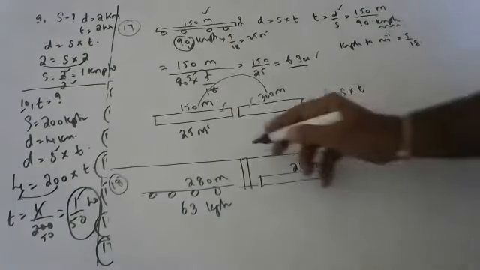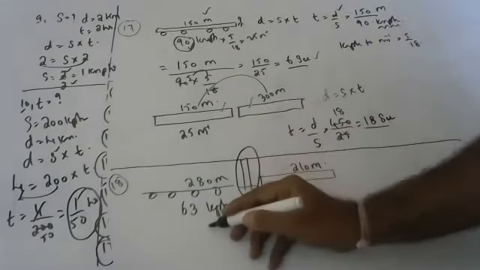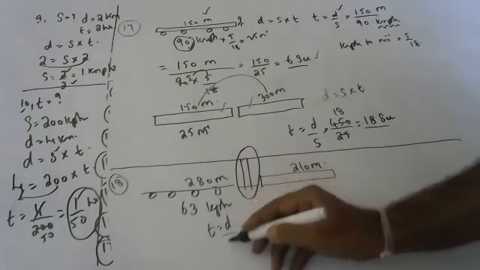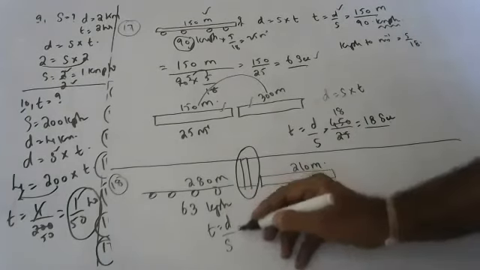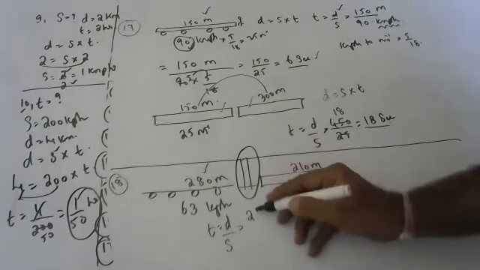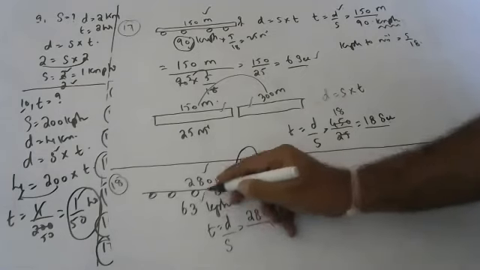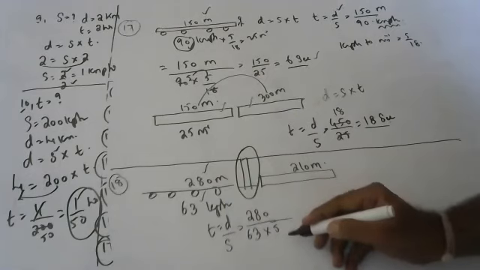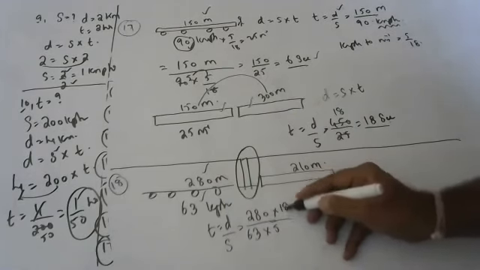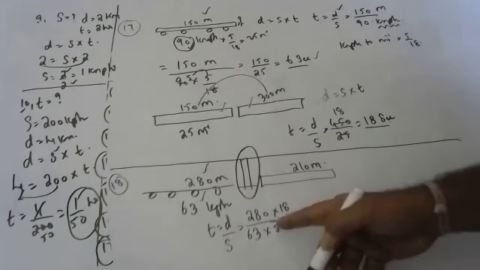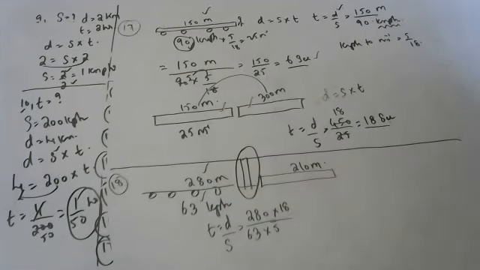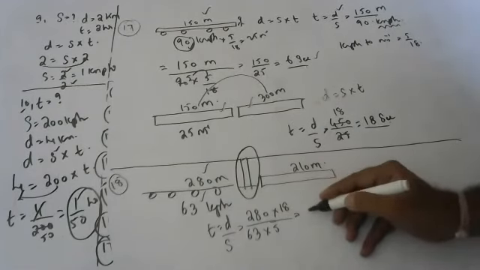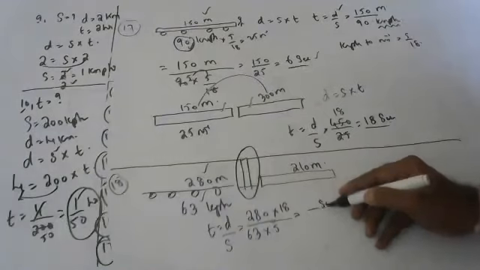To cross the pole, time is equal to distance by speed. What is the distance? Only train length. What is the speed? 63 into 5 by 18. If you simplify this, you will get the answer in seconds.